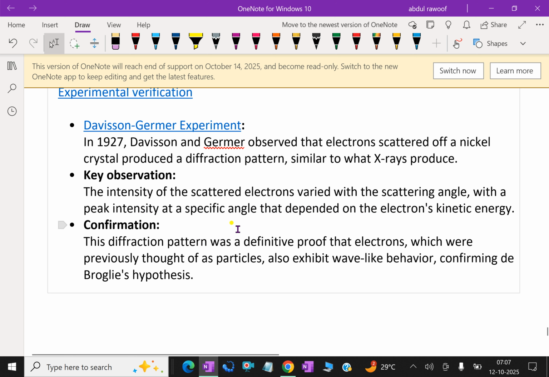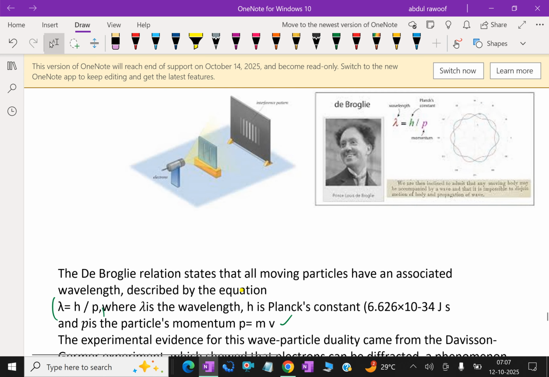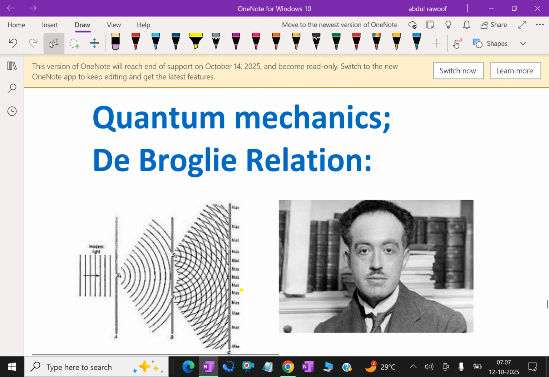Confirmation: this diffraction pattern was definitive proof that electrons, which were previously thought of as particles, also exhibit wave-like behavior, confirming de Broglie's hypothesis. So far, we discussed de Broglie's relation in quantum mechanics.